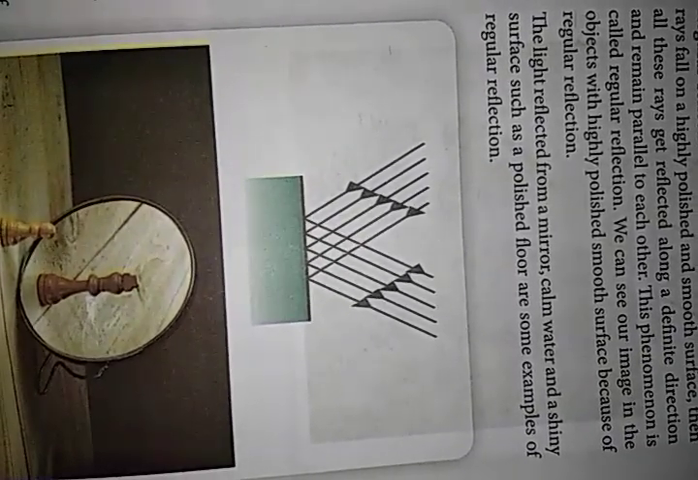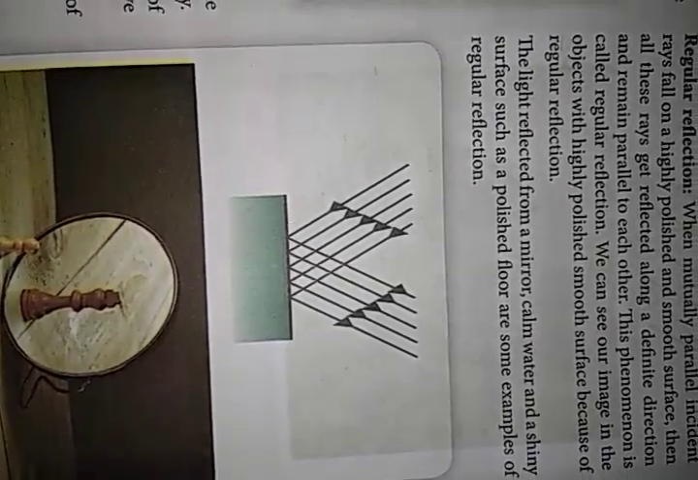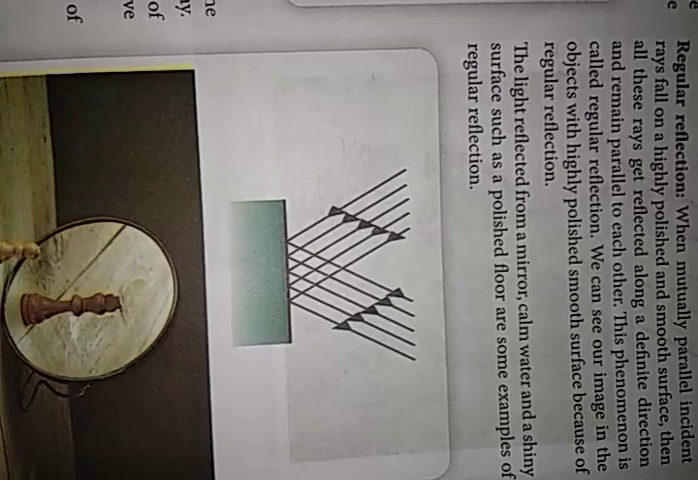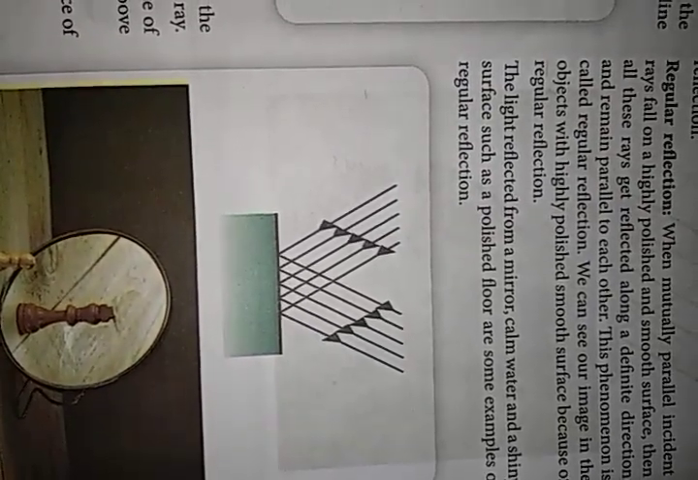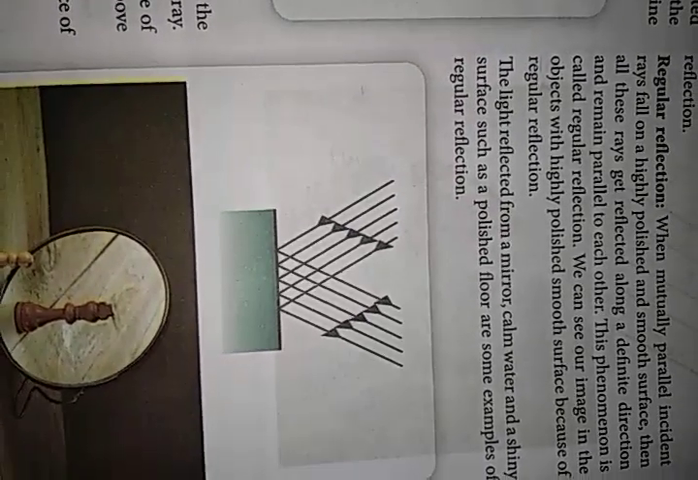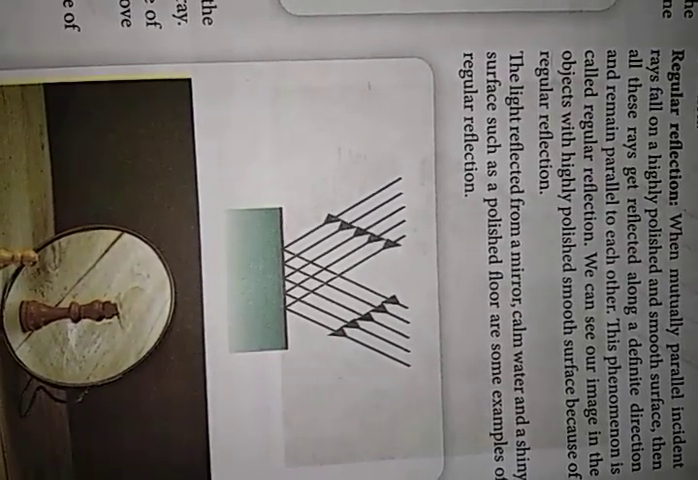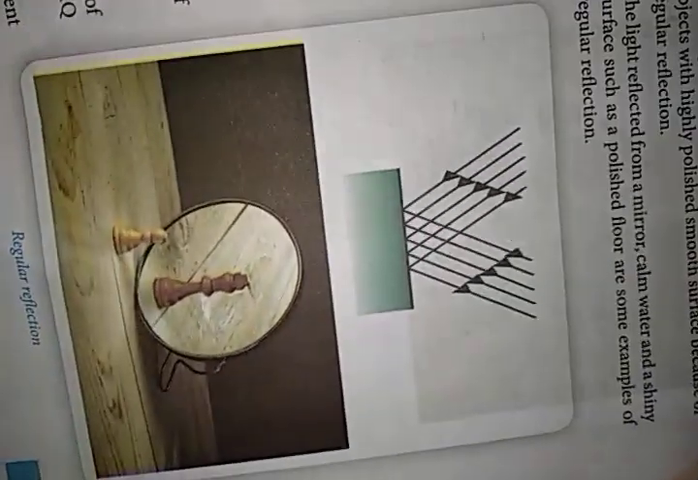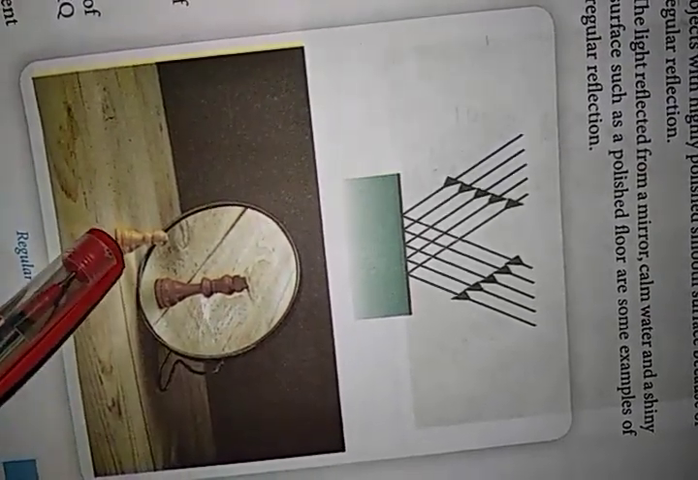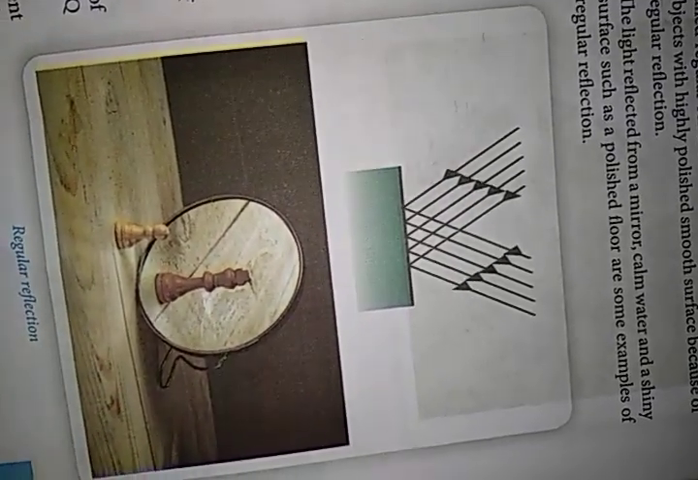The light reflected from a mirror, calm water, which means still water, the water which is not moving, and shiny or polished surfaces are some examples of regular reflection. You see, it is a mirror, and in front of the mirror an object is placed and the object is seen in the mirror. So it is regular reflection.